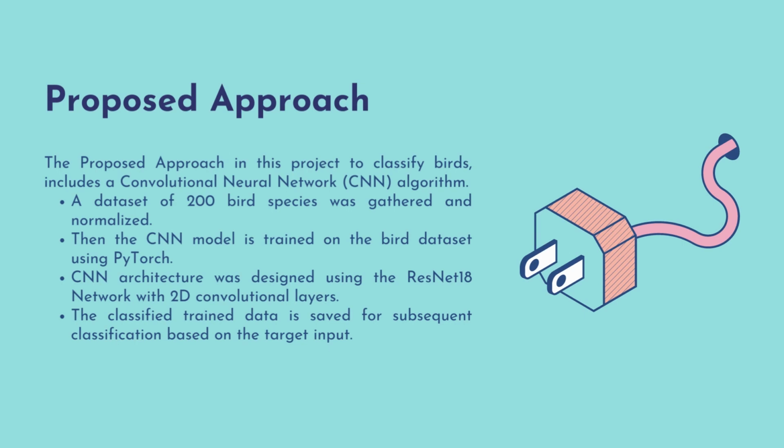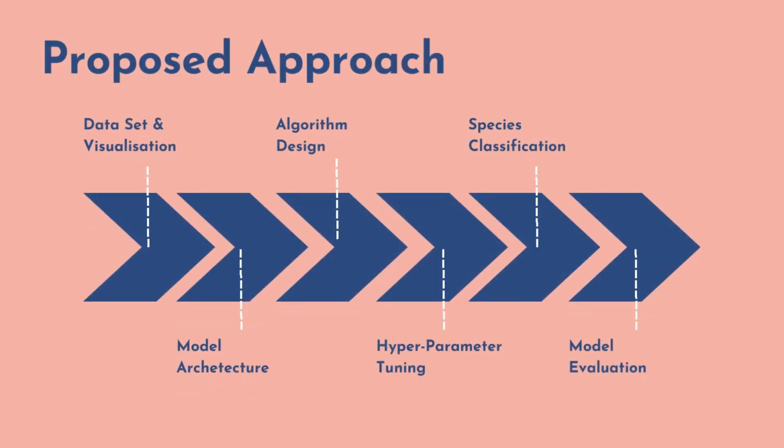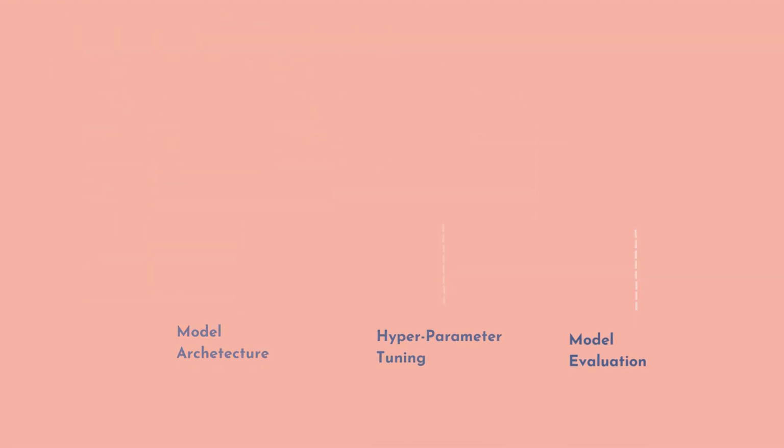With this background research available, we move to our proposed approach, that is, to use a convolutional neural network using PyTorch on the dataset obtained containing 200 bird species. The CNN algorithm will use a pre-trained ResNet-18 model for our classification model, which uses a 2D convolutional layer. Briefly, we'll talk about the dataset, model architecture, algorithm design, hyperparameter tuning, species classification, and finally we'll evaluate the model and have a code walkthrough.